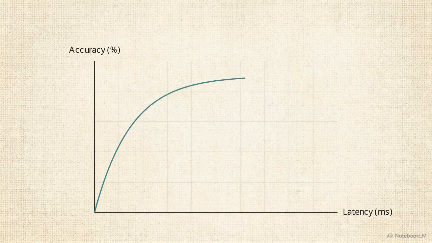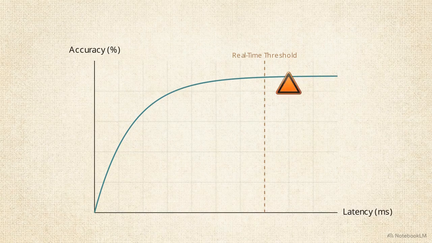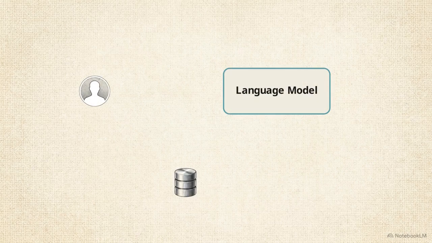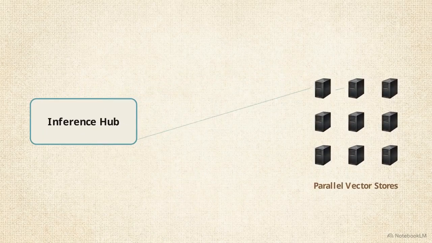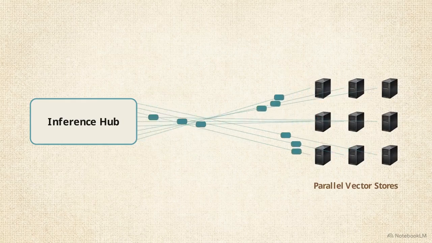This graph plots the fixed trade-off between inference latency and model accuracy. In a production container, increasing accuracy typically requires more parameters or compute time, pushing the system toward the threshold of real-time usability. Retrieval-Augmented Generation, or RAG, provides a method to update the model's context without retraining. A query triggers a search of an external database, and the results are integrated into the prompt before inference. At scale, this requires data pipelines and parallel vector stores capable of retrieving information across millions of entries with minimal latency.